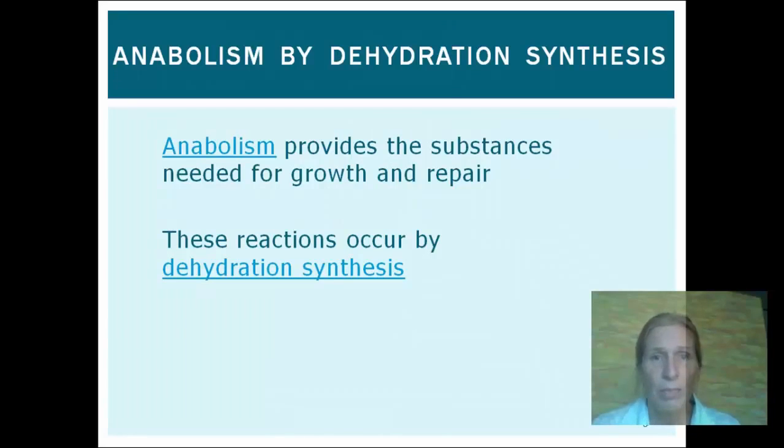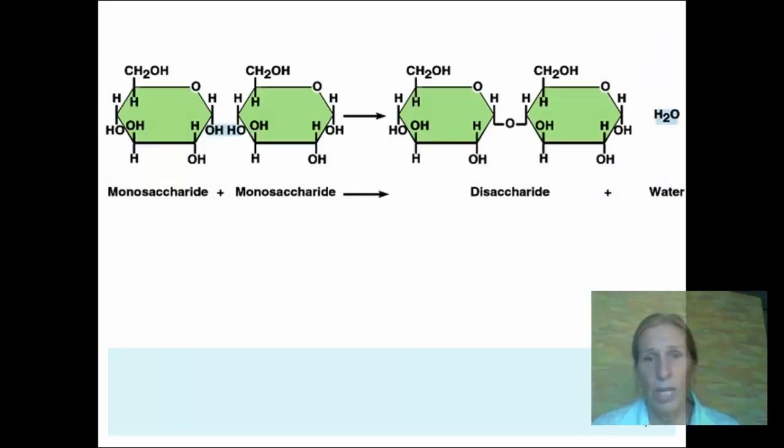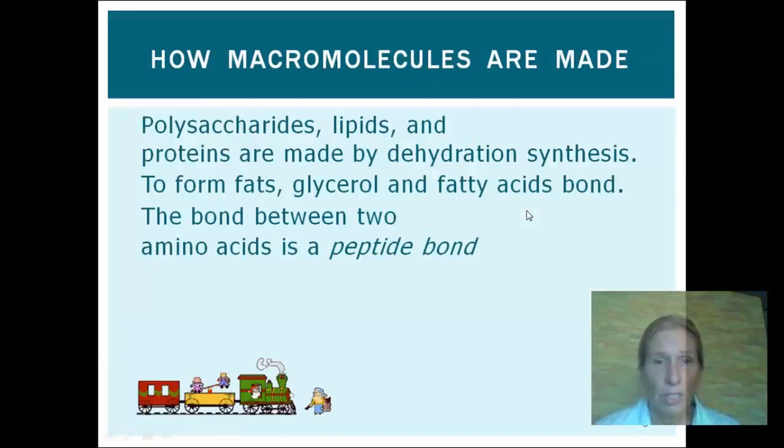This reaction takes place by a procedure called dehydration synthesis. To dehydrate is to take out water, and synthesis means to make or create. Here you can see the dehydration synthesis of two monosaccharides into a disaccharide. If you'll notice here, these two molecules are side by side, but these, look in blue, you can see two hydrogens and an oxygen. These will be taken out, and a bond will be created right here. And here in the disaccharide, you can see that this bond has been created, and here comes a water molecule. It comes out by way of dehydration synthesis.